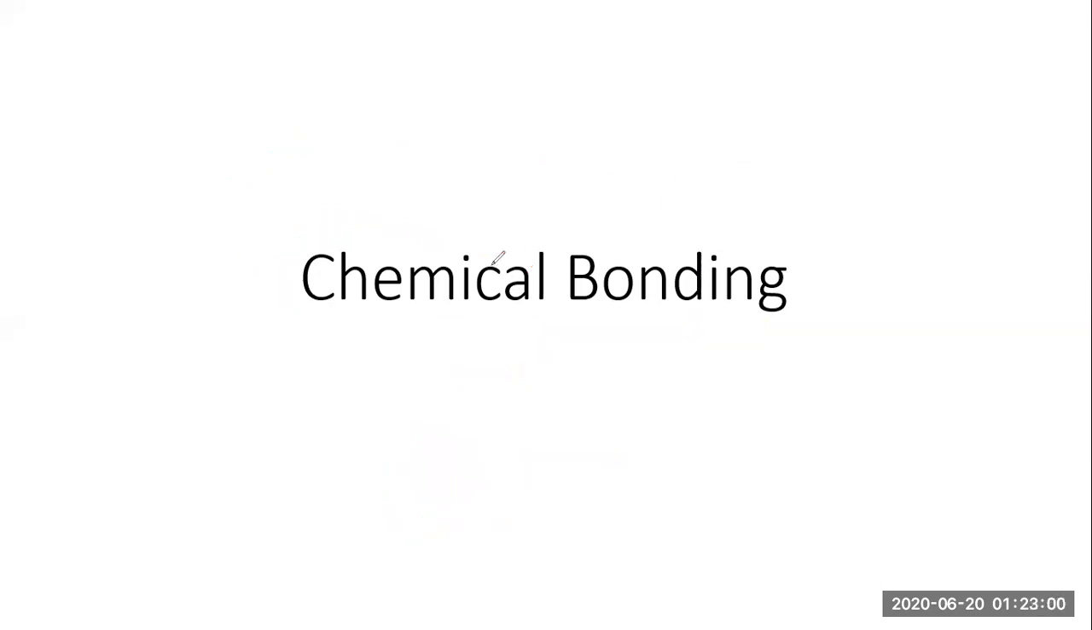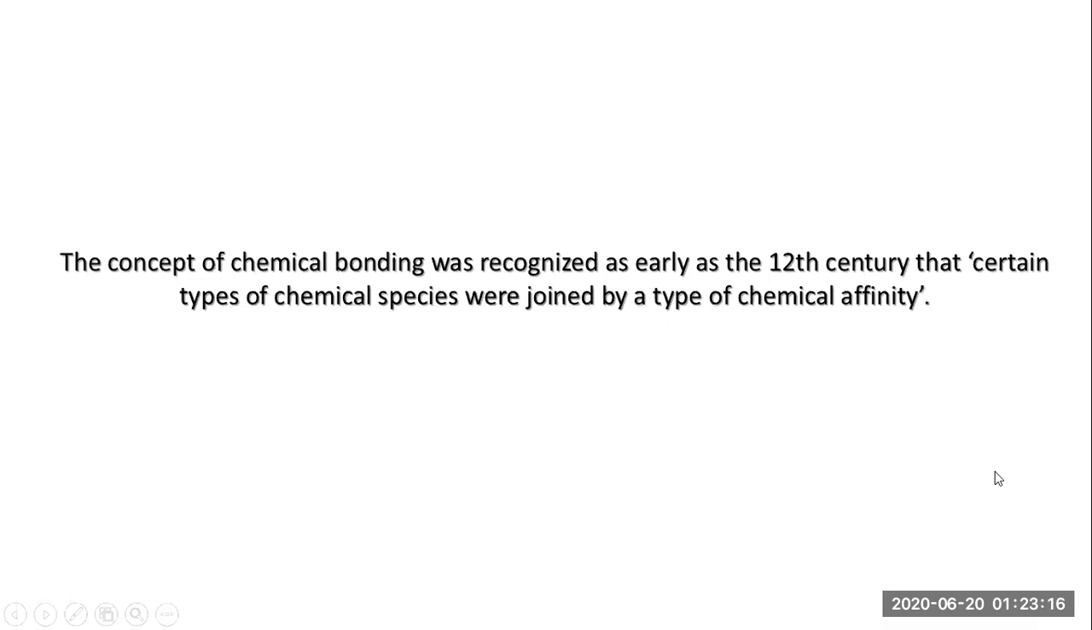As we move ahead, let's first discover the history of chemical bonding. Our first slide will reveal the history. So let's begin. The concept of chemical bonding was recognized as early as the 12th century, that certain types of chemical species were joined by a type of chemical affinity. So the discovery of chemical bonding started as early as the 12th century. This is a remarkable point we have to understand.